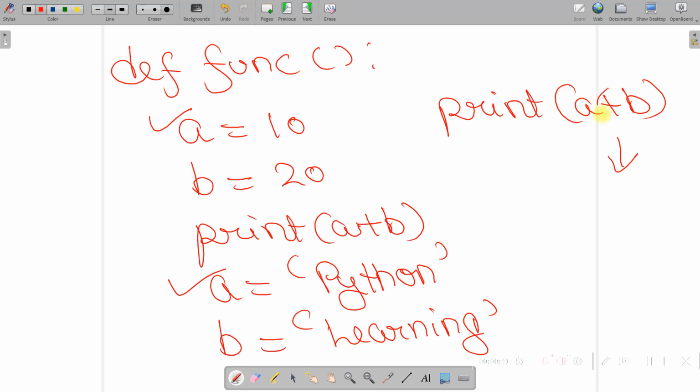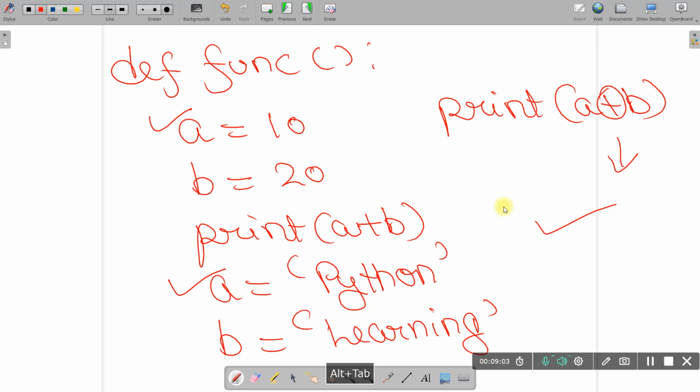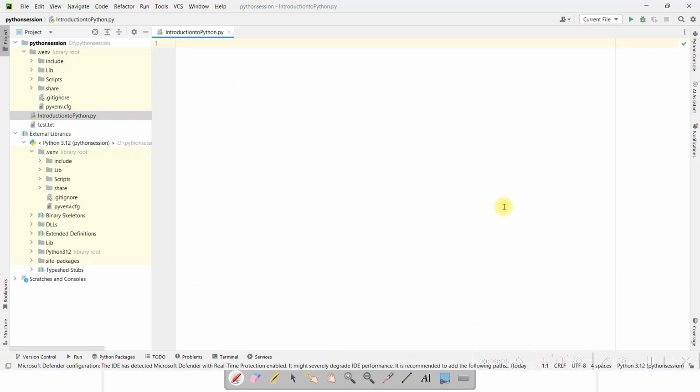So in Python, this plus operator has two meanings. When you apply this plus operator with integer values, it will do the addition. But when you apply the plus operator with string values, it will give you the concatenation of the strings. Okay, and when you run this code, this is not going to give you any error. Okay, let me show you here in the PyCharm IDE.